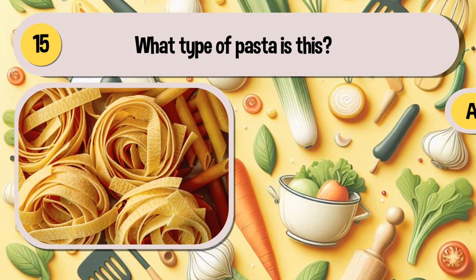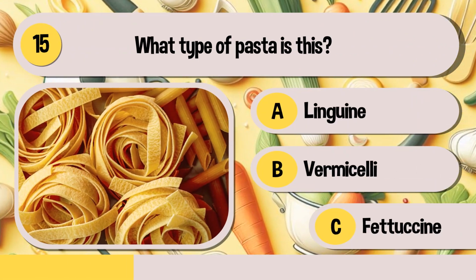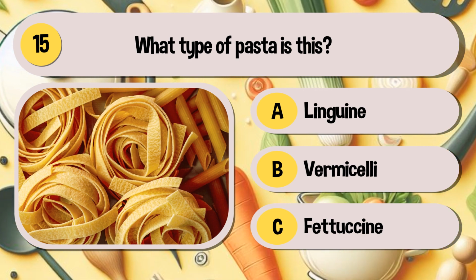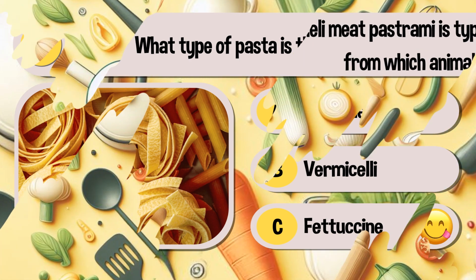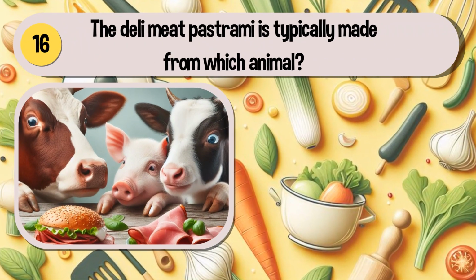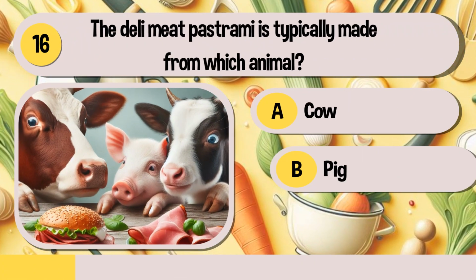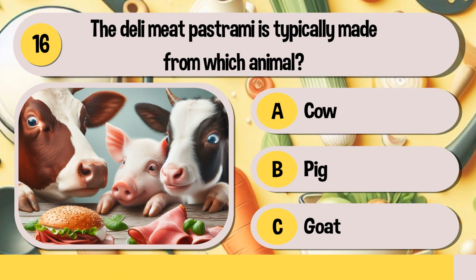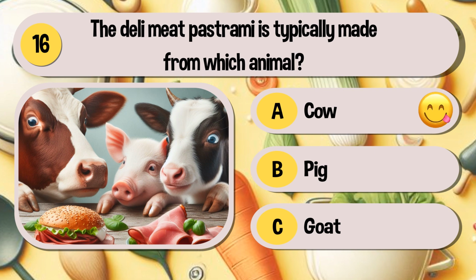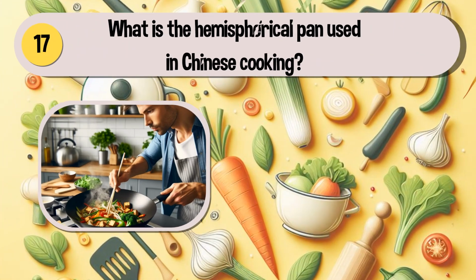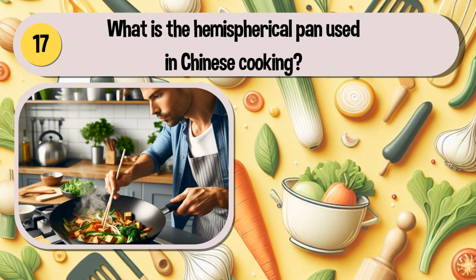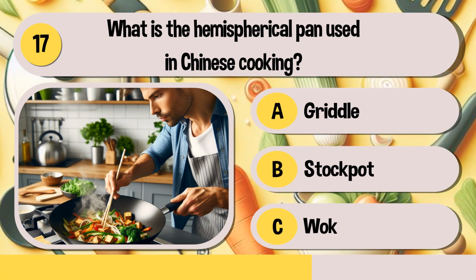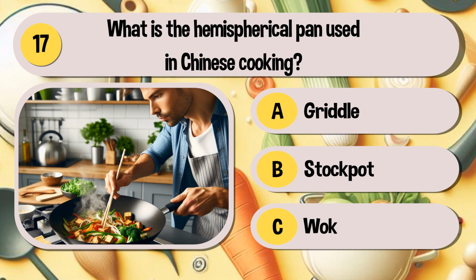What type of pasta is this? Linguine, vermicelli, or fettuccine? Fettuccine. The deli meat pastrami is typically made from which animal? Cow, pig, or goat? Pastrami is made from the cow. What is the hemispherical pan used in Chinese cooking? Griddle, stockpot, or wok? The wok.